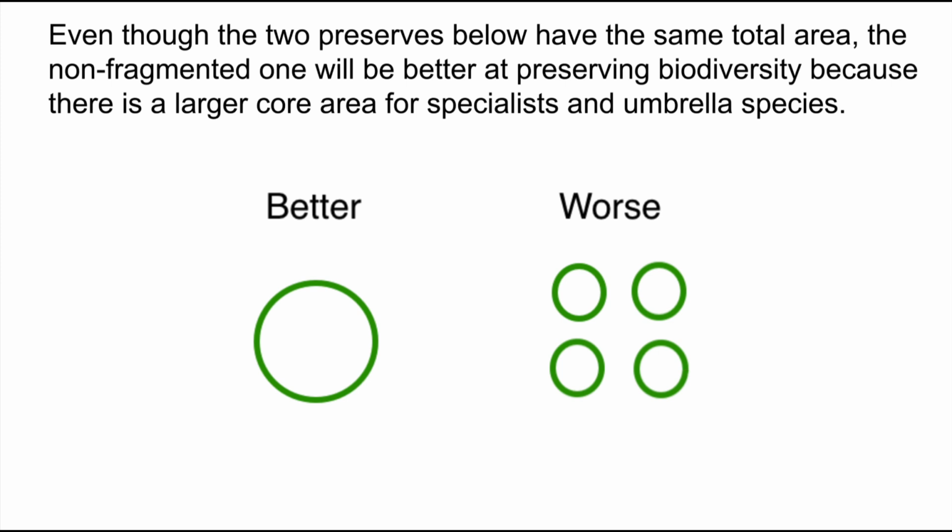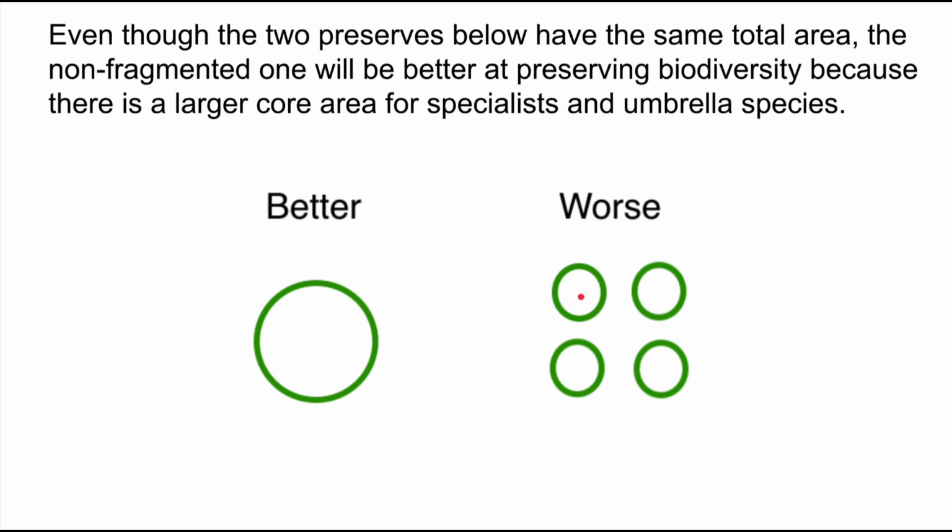Well, now look at these two. Let's just say that each one of these is 1,000 hectares. So this is 4,000 hectares. This is 4,000 hectares. Well, even though the area is the same, this one is better. And the reason that this one is better is because there's a larger core area and less edge area, so the specialists are more likely to survive here, and the umbrella species are more likely to survive here.